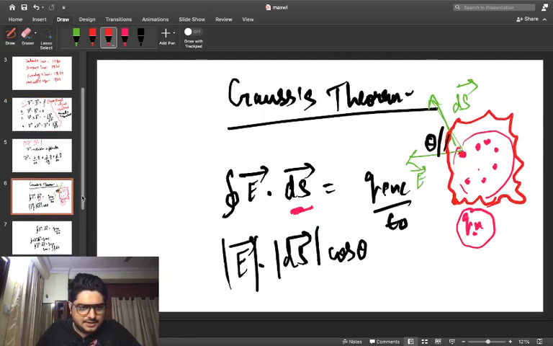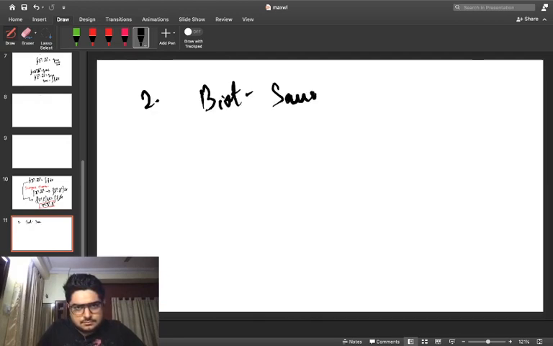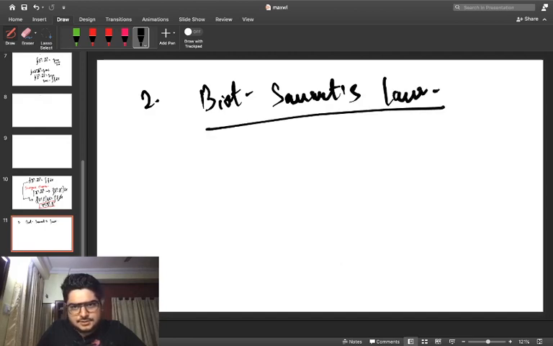So how are we supposed to determine it? For the second equation, we are going to use Biot-Savart's law. Everyone knows about Biot-Savart's law quite well, it seems.